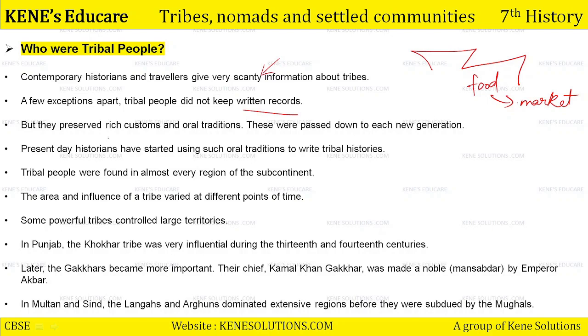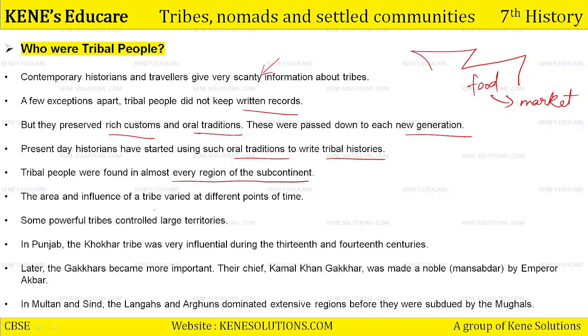But they preserved rich customs and oral traditions. They had very rich customs and oral traditions. They were very binding towards their rituals and rules. These were passed down to each new generation. Present day historians have started using such oral traditions to write the tribal histories. Tribal people were found in almost every region of the subcontinent. अभी मैं आपको एक map दिखाऊंगी and you will see that tribal people with their name, title and everything, they were spread across the entire Indian subcontinent.